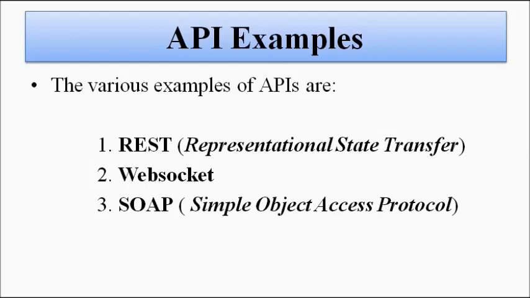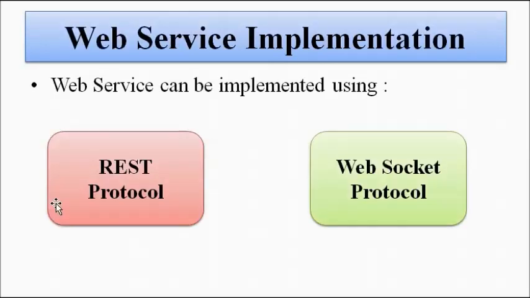You can understand web services through a simple example. When you go to a restaurant and you order something, you don't directly go into the kitchen and ask the chef to prepare a certain dish. You sit at the table, you check the menu card, and whatever you like, you ask the waiter to inform the chef to prepare that dish.